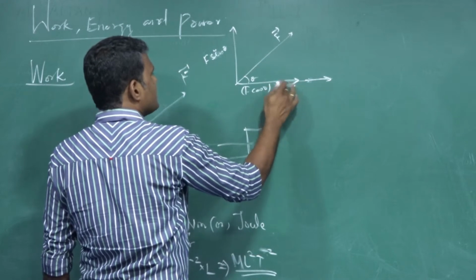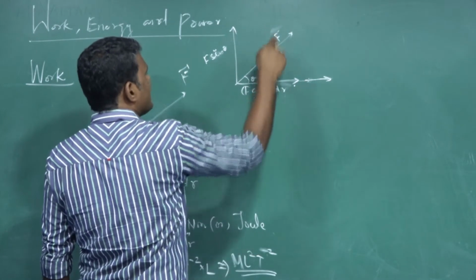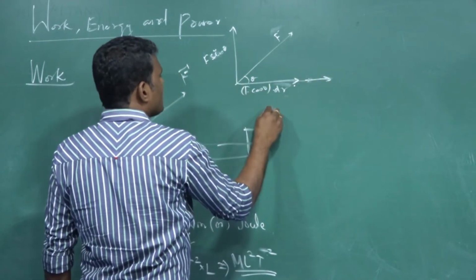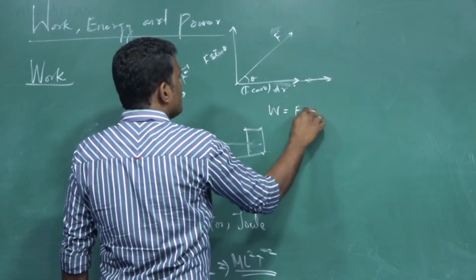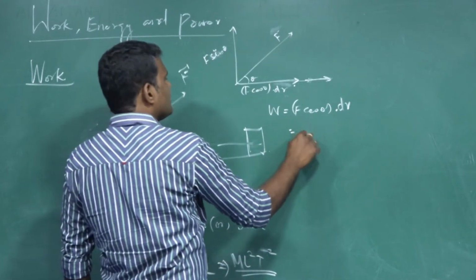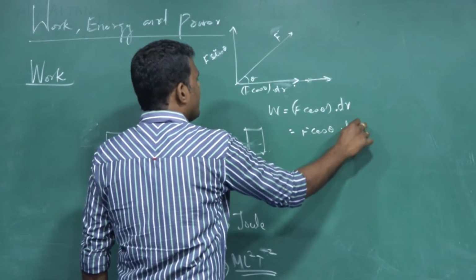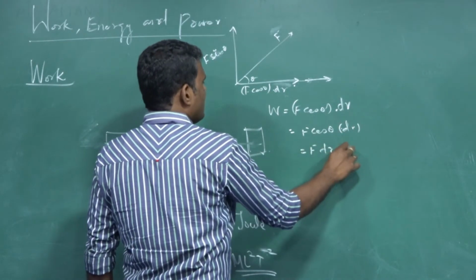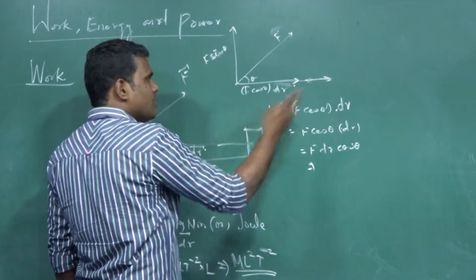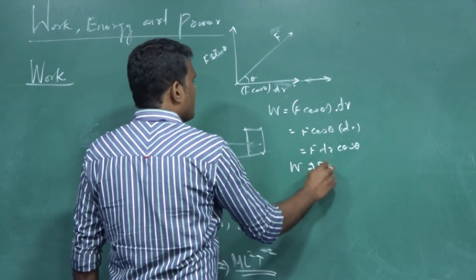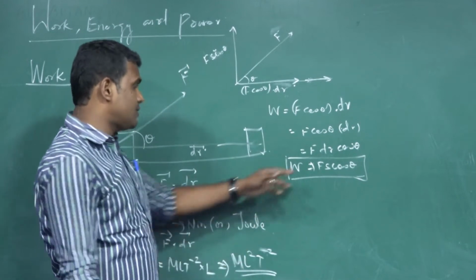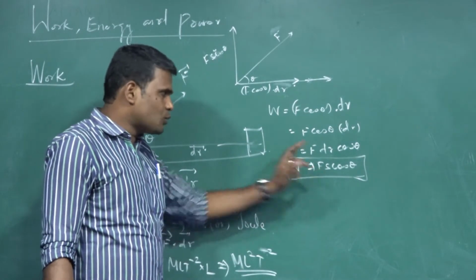Instead of vectors, I can simply take F and dr, so that the understanding will be simple. So what is the work done along this particular direction? We can say W is equal to F cos theta into dr, or simply F dr cos theta. Both are one and the same. If the total displacement is S, and dr is a smaller displacement, I can write W equals Fs cos theta in general. This is the magnitude of work done. Work done has only magnitude.